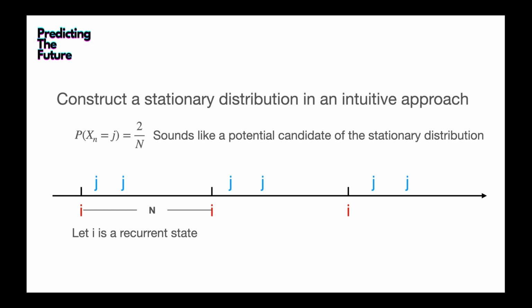It sounds like a good way of estimating the stationary distribution of Xn equal to j. So let's see if this is a good guess.